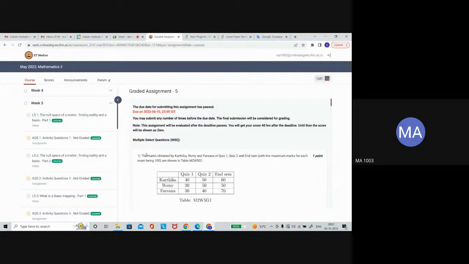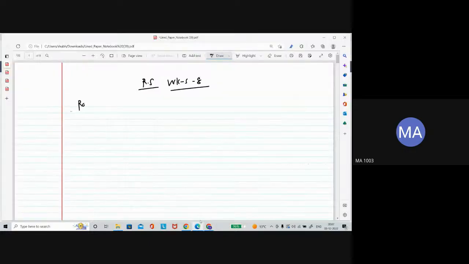Okay, so we'll talk about the rank of the matrix. After the dimension of a vector space, the next thing is the rank of the matrix. So if you have a matrix, whatever the entries, whatever the order of this matrix, changing this matrix into row echelon form is enough, or you can change it into reduced row echelon form also, but row echelon form is enough.